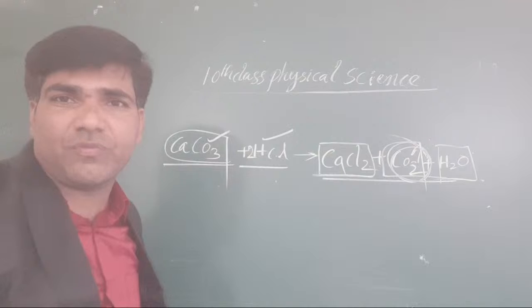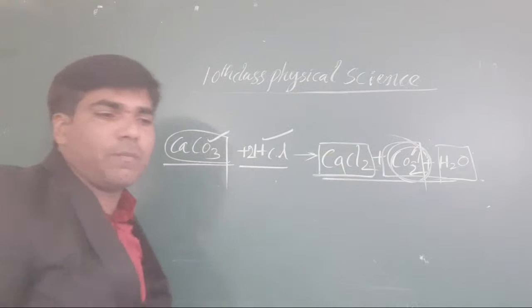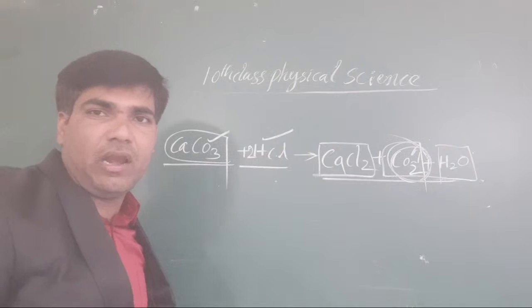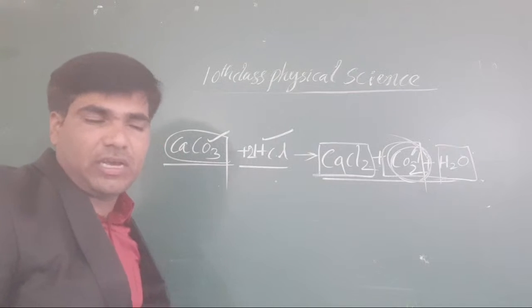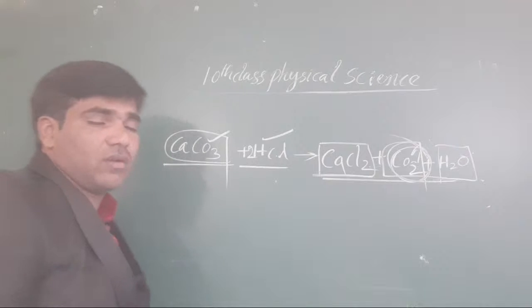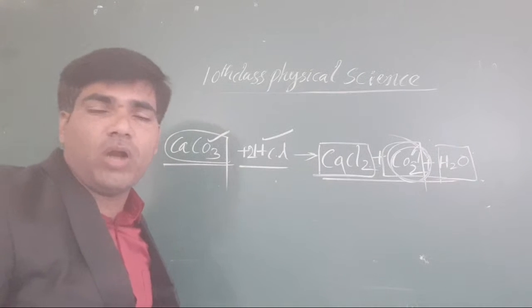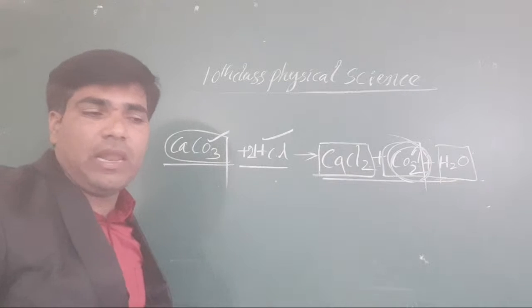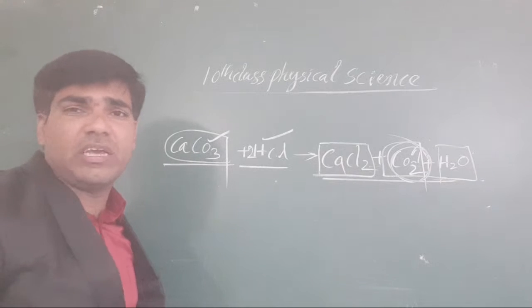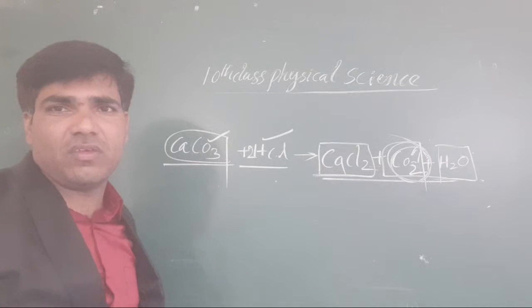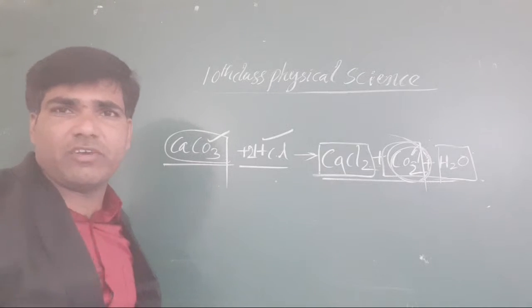What are the properties of carbon dioxide? Carbon dioxide has the property to turn off our candle light, that is, it extinguishes the candle light, and it turns lime water milky. Okay, that is the nature of carbon dioxide. You write the chemical equation like this. Clear? It is a balanced chemical equation.